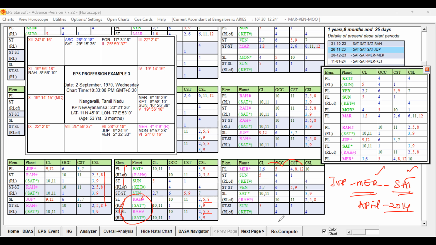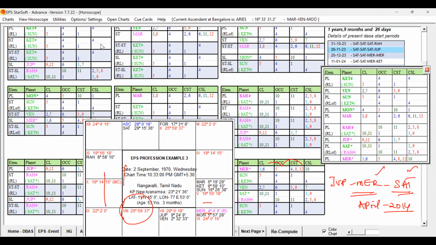In Mercury, Saturn, somehow they balanced. So Mercury is over. After Mercury is over, then Ketu was running. Ketu is not bad. Ketu was somehow supportive, but it is not indicating anything strongly favorable either.